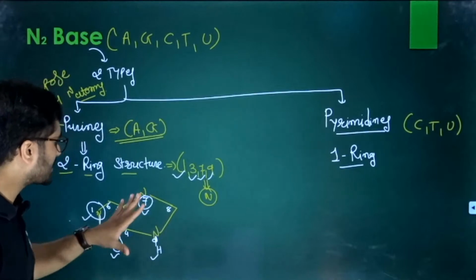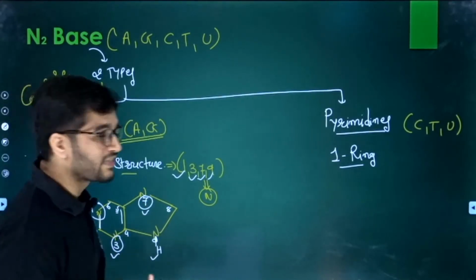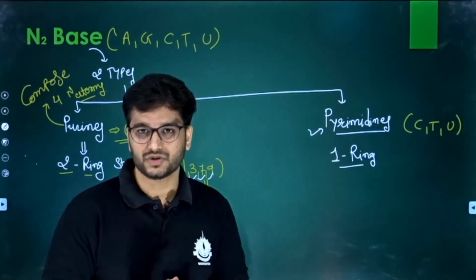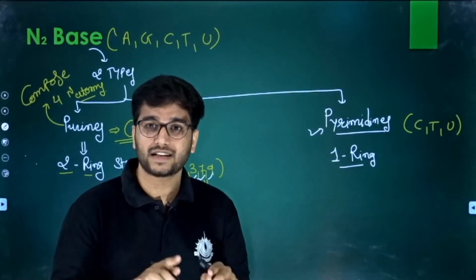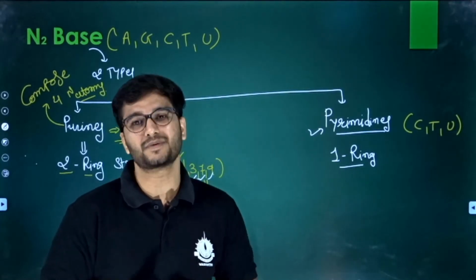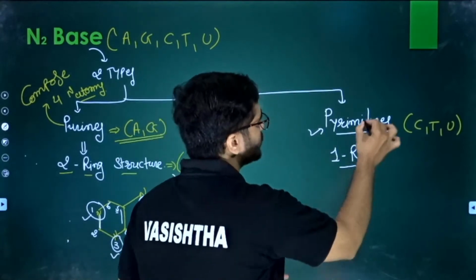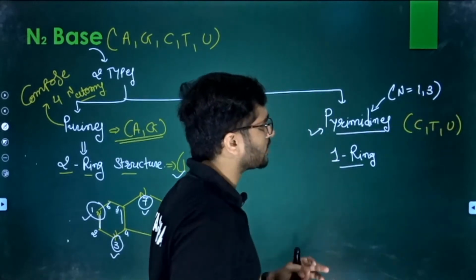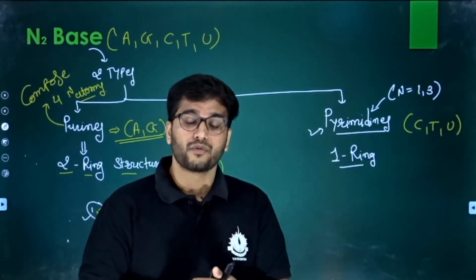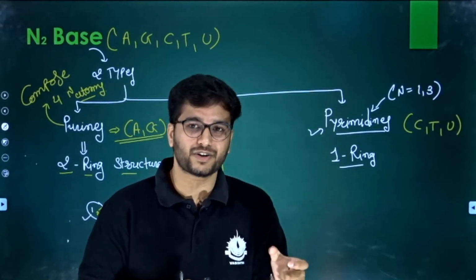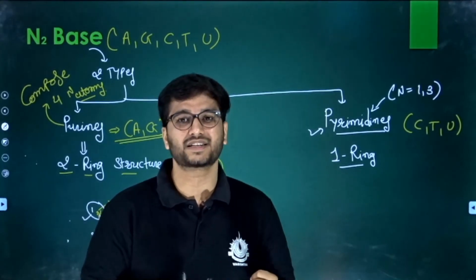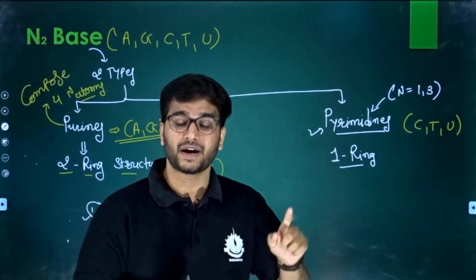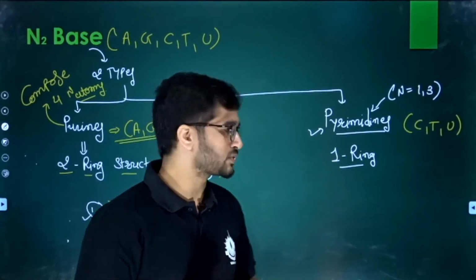No problem. So this is the first ring, the first ring like a purine. Now let us look at the pyrimidine. So what is pyrimidine? Pyrimidine is a one ring structure. That means it is not as broad as the purine, so the nitrogen number should be less. How many nitrogens are there? The nitrogen numbers are 1 and 3. So there are 2 nitrogens instead of 4. We'll learn that purines are nitrogen bases in which we have 4 nitrogen atoms. On the other hand, we have a pyrimidine which has 2 nitrogen atoms at positions 1 and 3.